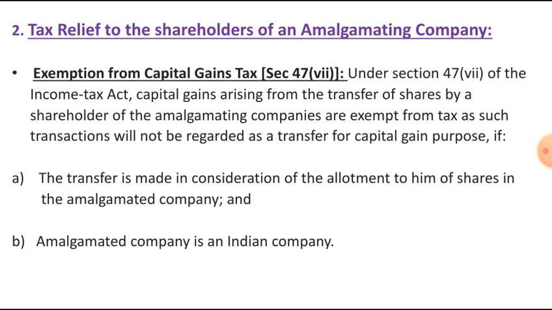Next is tax relief to the shareholders of an amalgamating company. Exemption from capital gains tax, Section 47(7). Under Section 47(7) of the Income Tax Act, capital gains arising from the transfer of shares by shareholders of the amalgamating company are exempted from tax, as such transactions will not be regarded as a transfer for capital gain purposes.